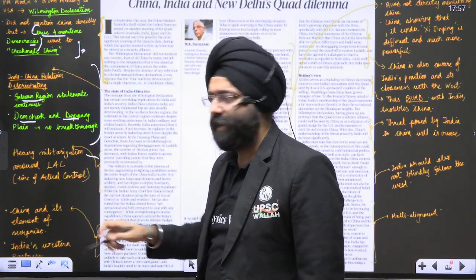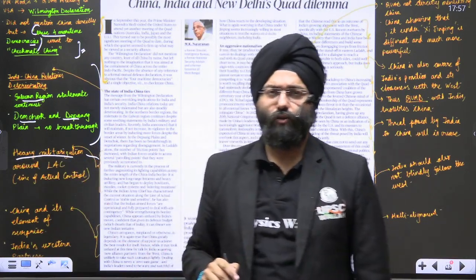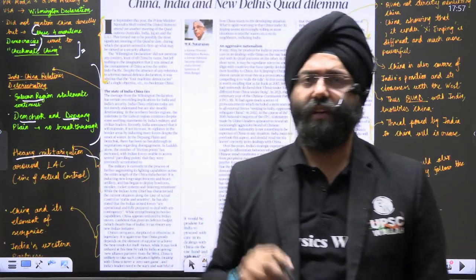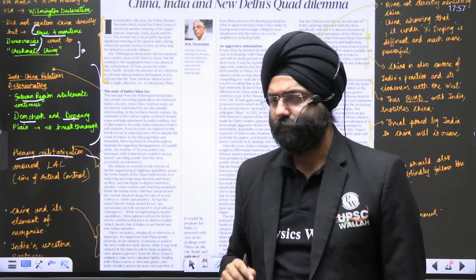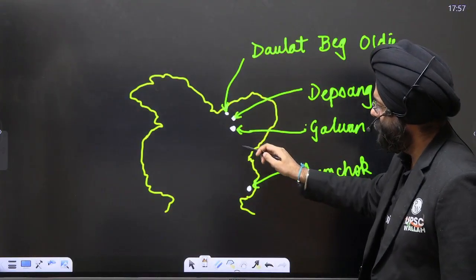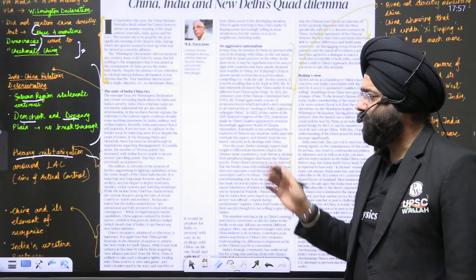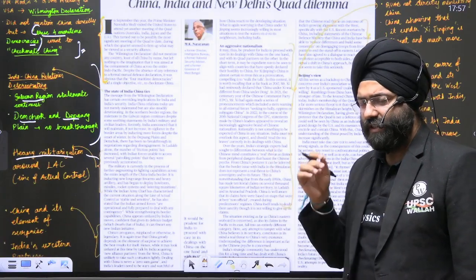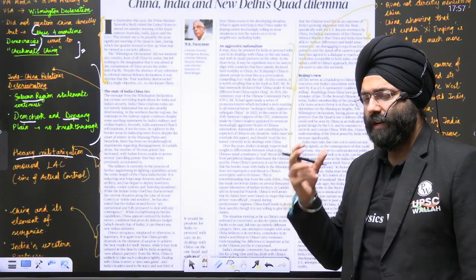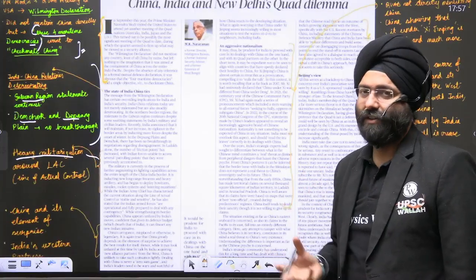Along with it, you realize that there is heavy militarization along the LAC, the line of actual control. Like we have the LOC with Pakistan, similarly, we have the line of actual control with China. Now, this is along the LAC, approximately this line. So there is a lot of militarization. China is spending heavily on infrastructure building along the LAC, along with militarization. So India is also forced to do it in order to protect its interests.